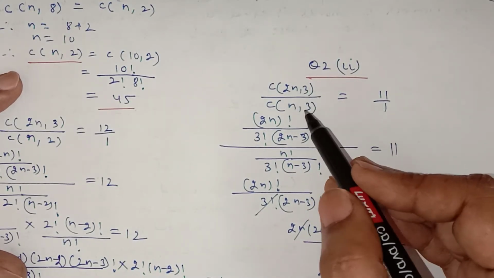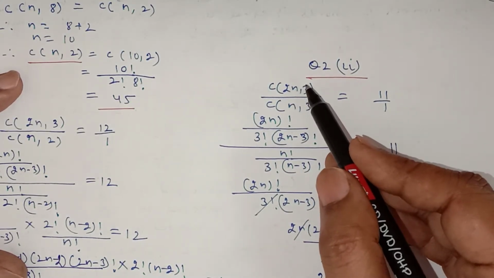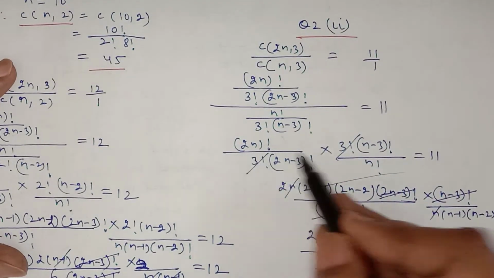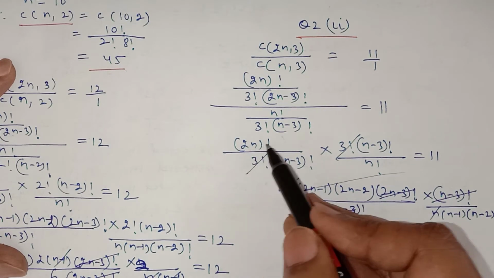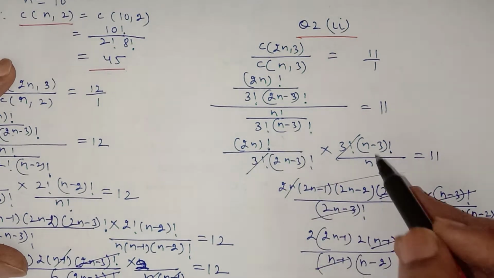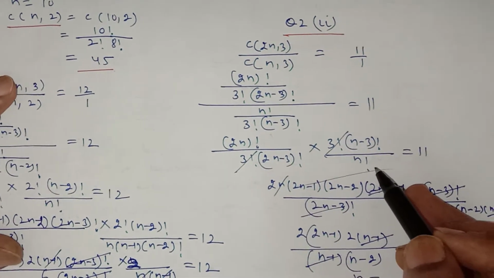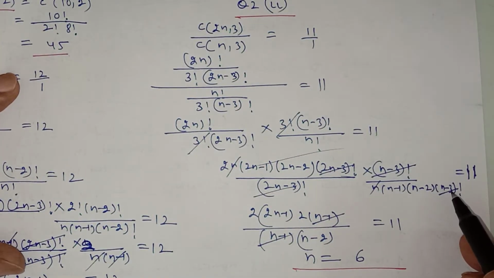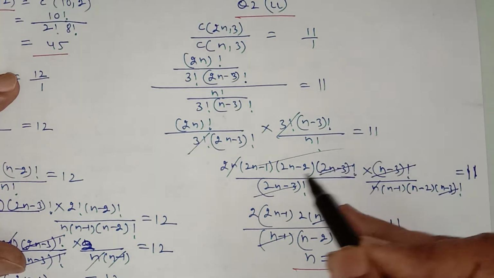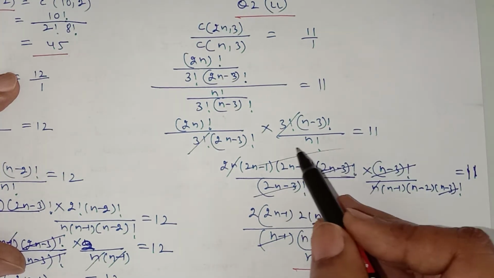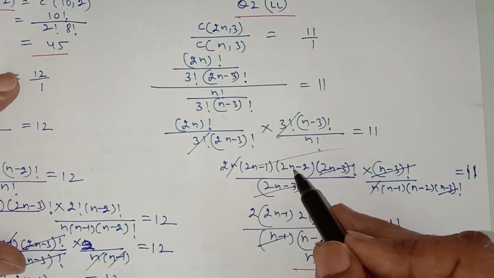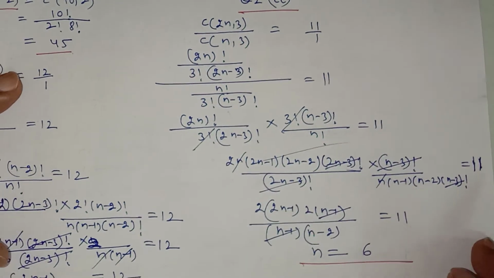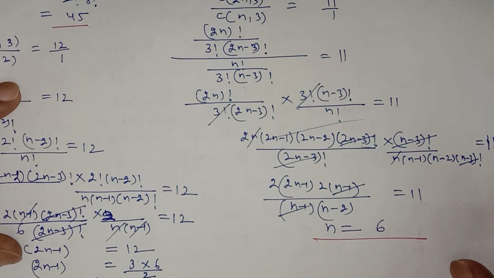The ratio of these two combinations: apply the formula for the combination in the numerator and in the denominator, then multiply by taking the reciprocal. Expand 2n factorial as 2n, 2n minus 1, 2n minus 2, 2n minus 3 factorial, and n factorial as n, n minus 1, n minus 2, n minus 3 factorial. The n minus 3 factorial cancels out, and 2n minus 3 factorial cancels with the denominator. Take 2 common in this bracket; n minus 1 cancels out, and n cancels out. Again, you get a linear equation, and the value of n comes out to be 6.